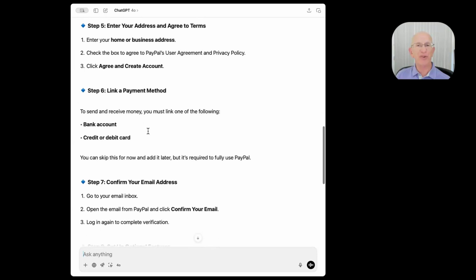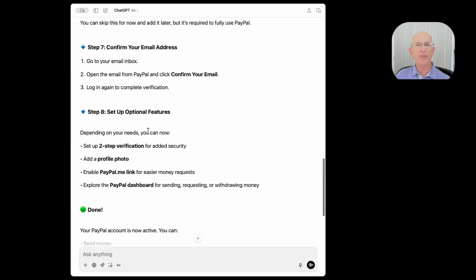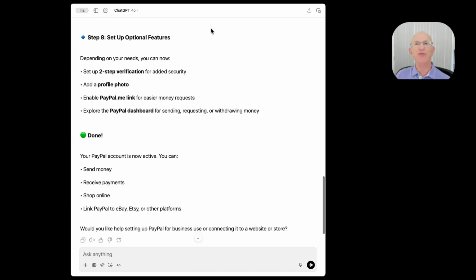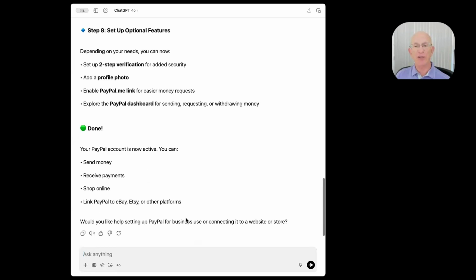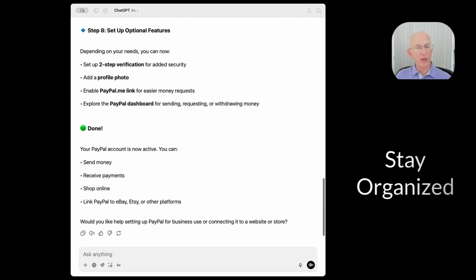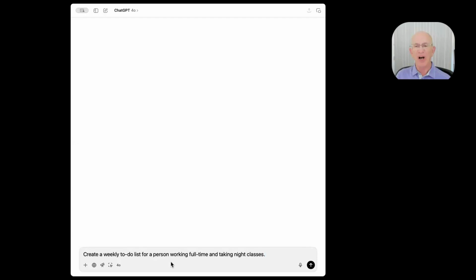Address, link to a payment, confirm your email address, and you can set up optional features. Great tool. You want it to set up for business or connected to a website? No, nothing that elaborate. I want to stay organized. Somebody's really good at being organized, but sometimes you say, I really want to make my things more efficient.